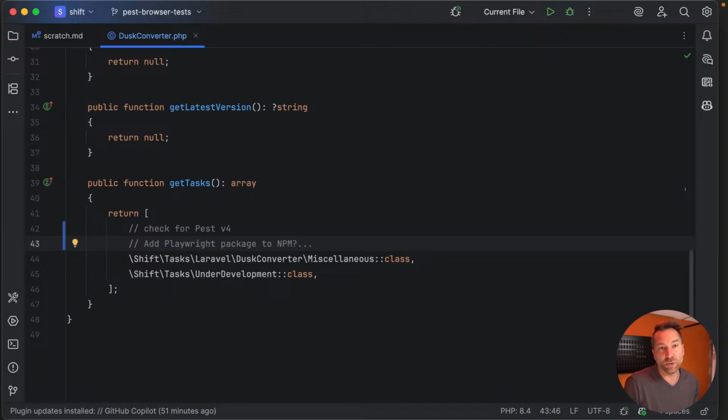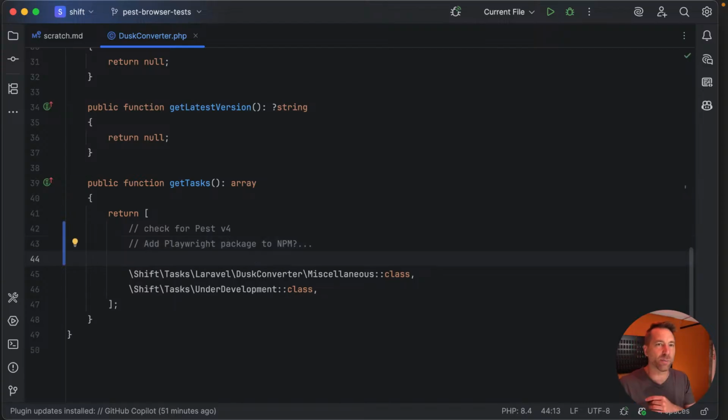I'm just coming up with things here, and I'm going to do some research on this, but this is how we're going to get started. We're going to make sure you're running Pest v4. If not, the shift will fail, and the UI will tell you on the website that you didn't have the requirement. We're going to add the playwright package to npm. In the same regard, we'll remove Laravel Dusk. We're not going to need that anymore.